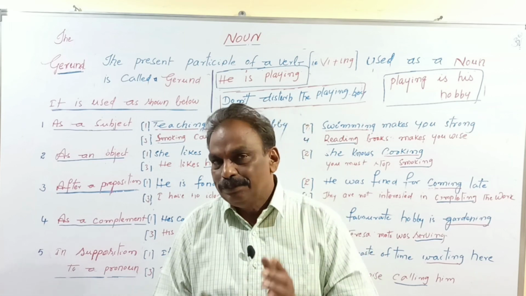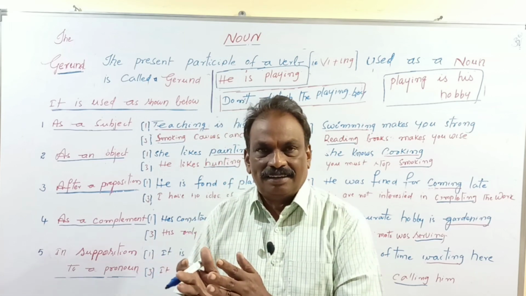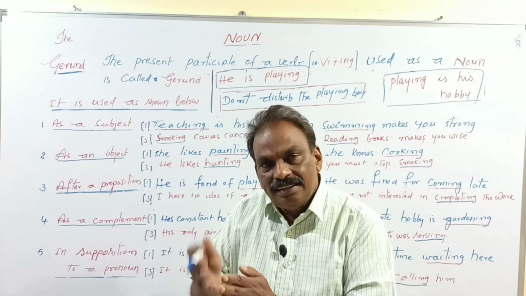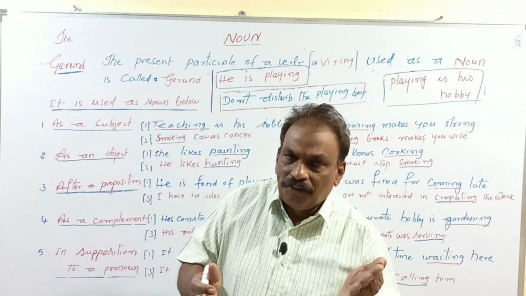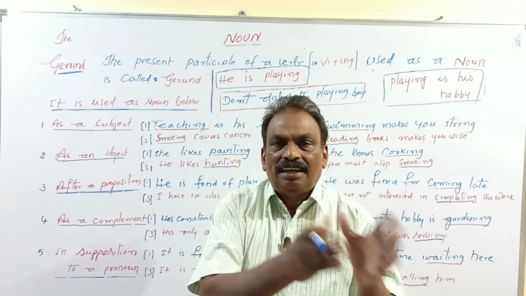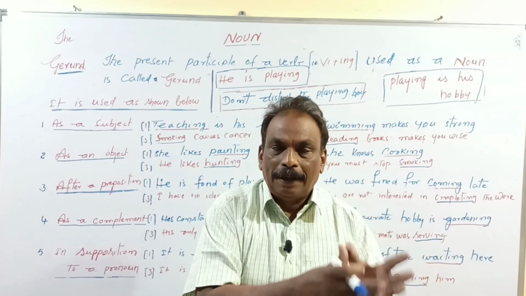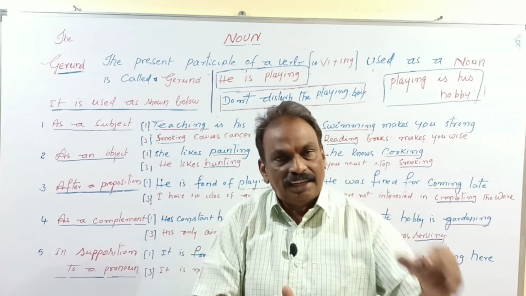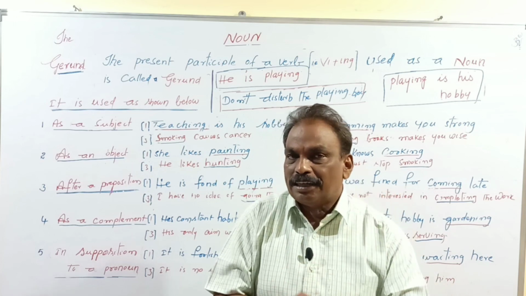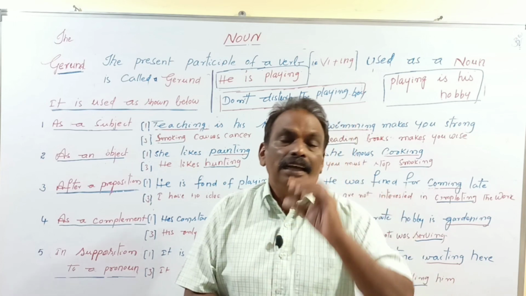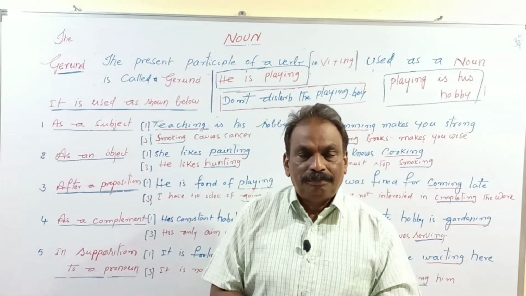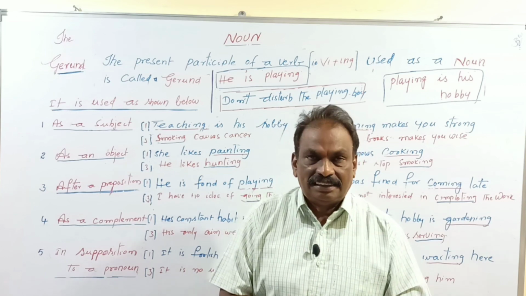For example, present means V1. If V1 is accompanied by the ing form, it becomes the present participle of the verb. Actually, the present participle of the verb does three functions.